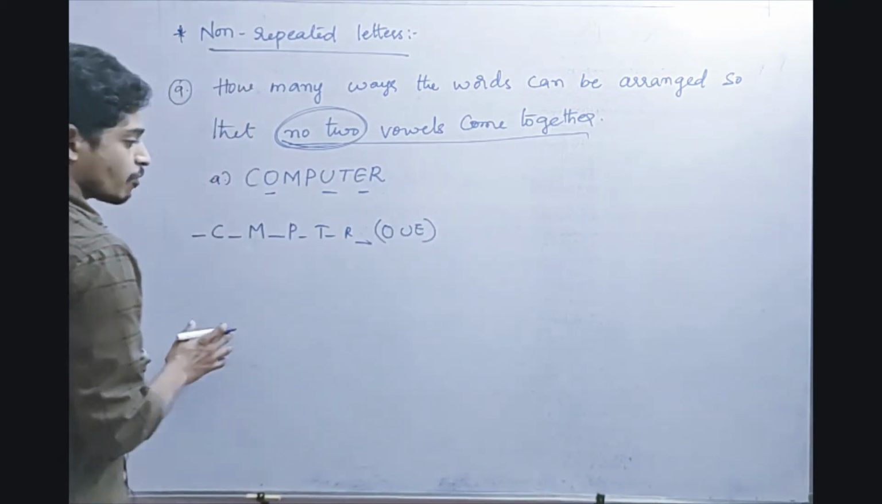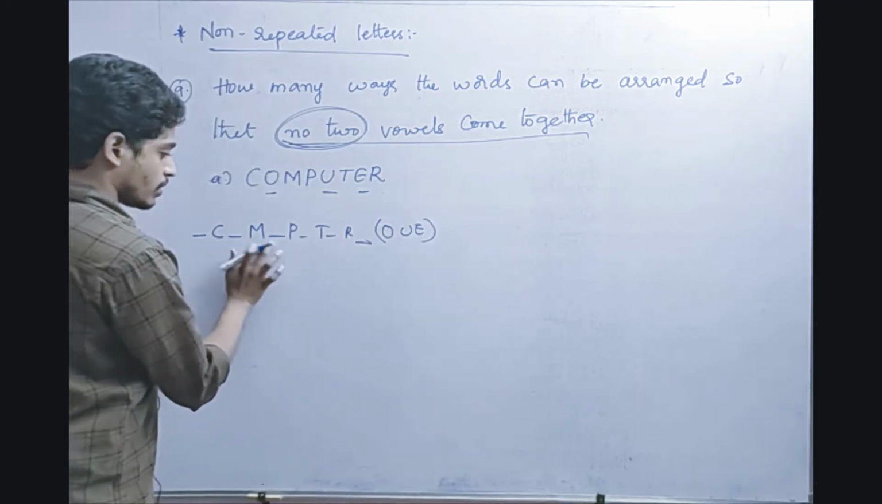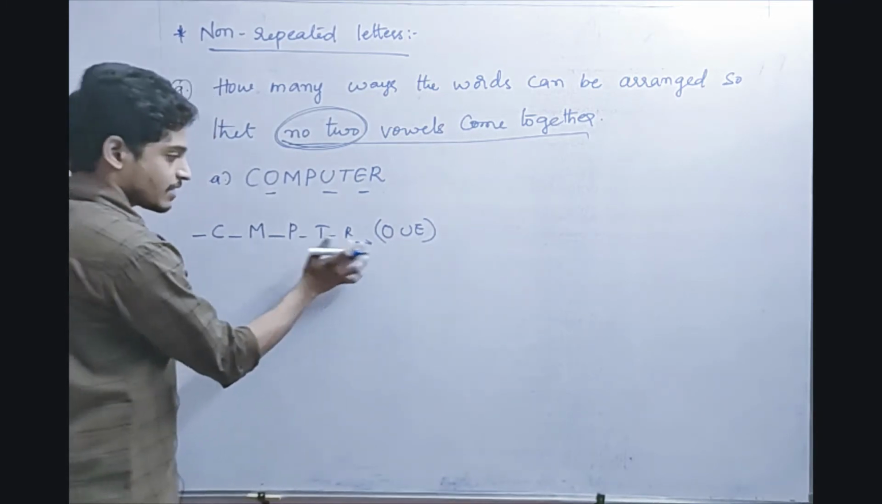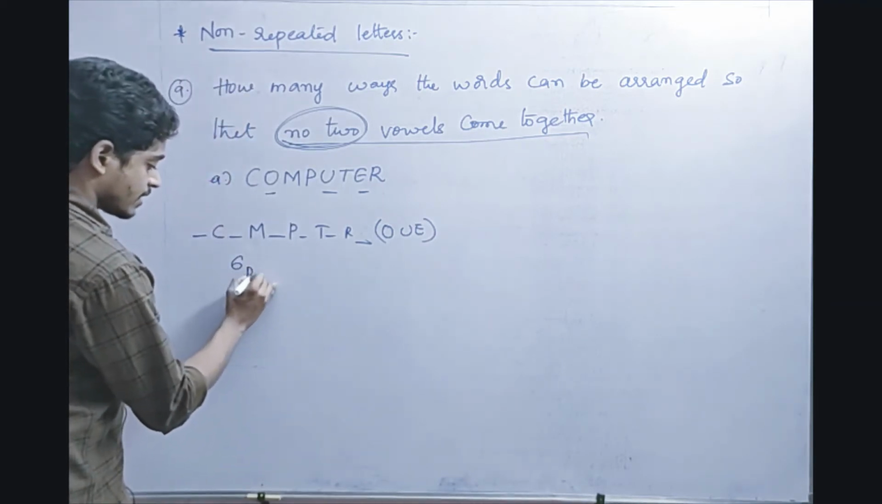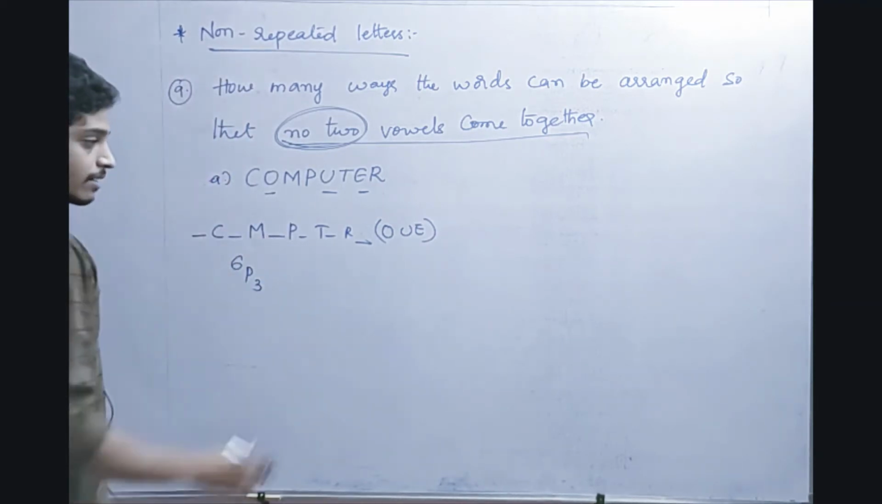So in how many places can we arrange these 3? 1, 2, 3, 4, 5, 6. In 6 different places, 3 different objects should be arranged. So 6 out of 6, there are 3 ways to arrange. Right? 3 things to arrange.